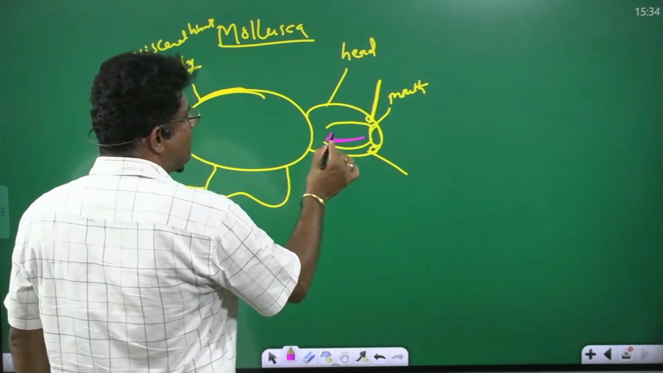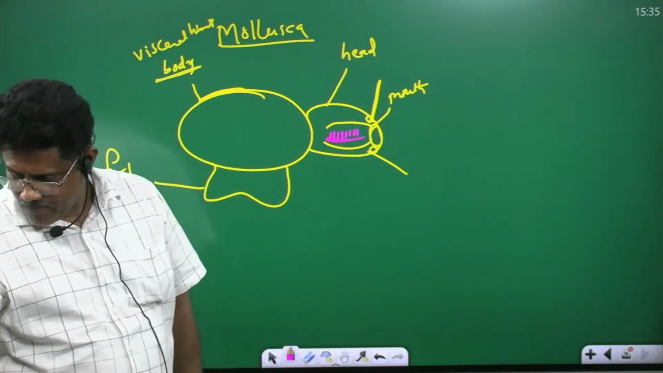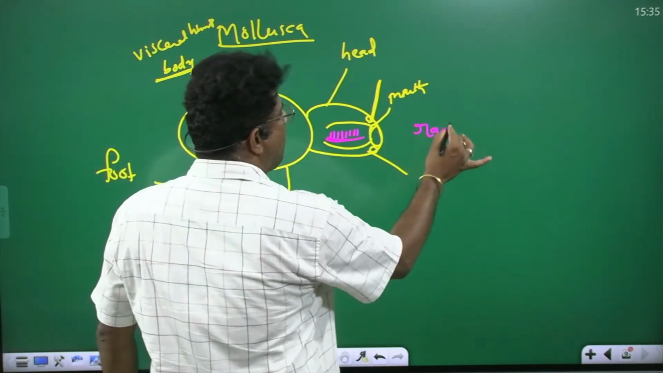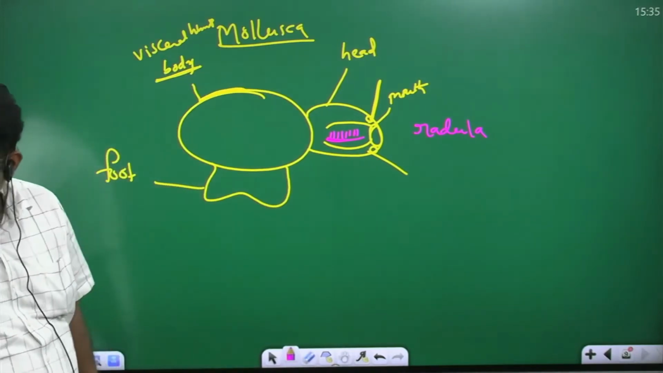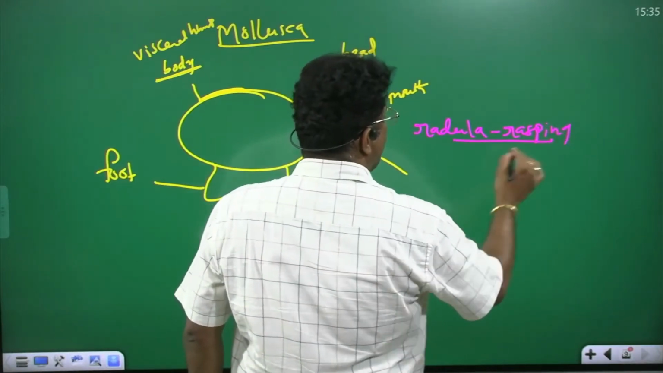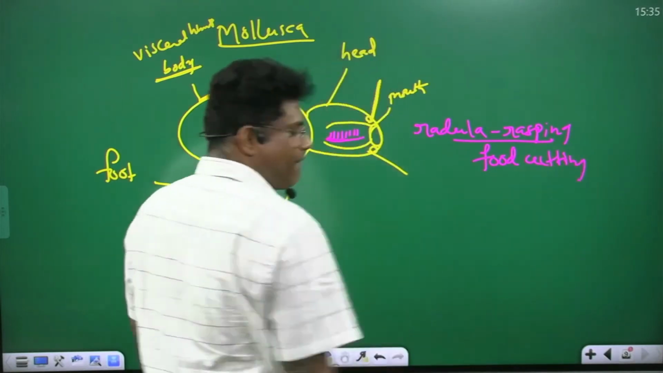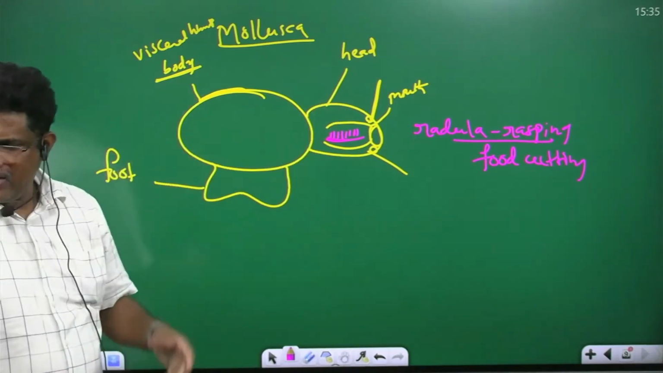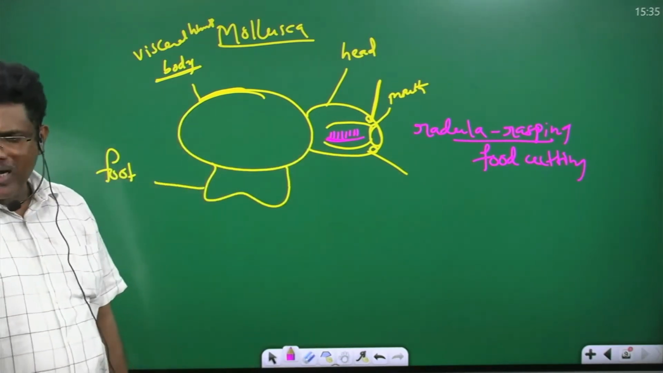a file-like structure is present. In the molluscan buccal cavity, a file-like structure is present. The file-like structure is known as radula. File-like structure is known as what? Radula, a rasping organ. Rasping organ means food cutting organ. Any doubts? Head is present. In the head, mouth present, tentacles present, eyes present. Mouth opens into buccal cavity. In buccal cavity, file-like.